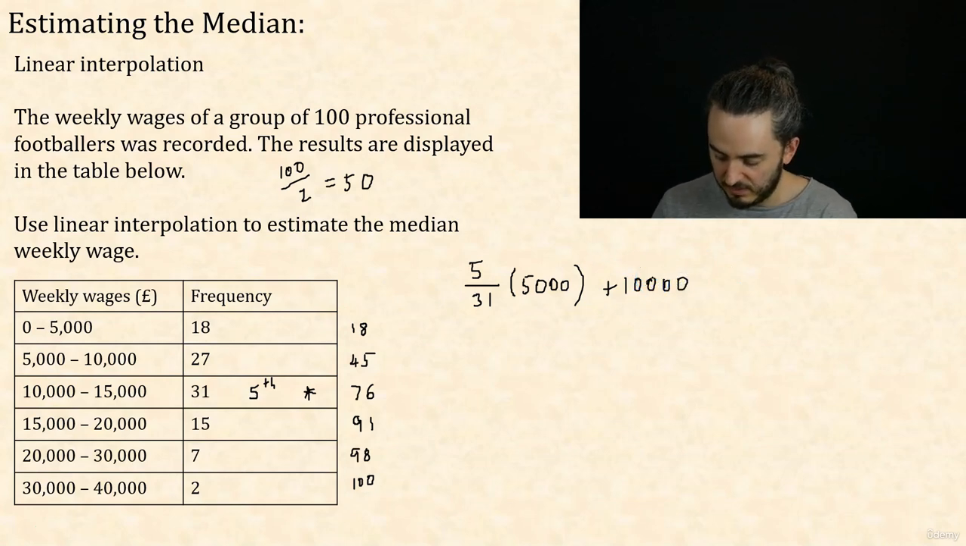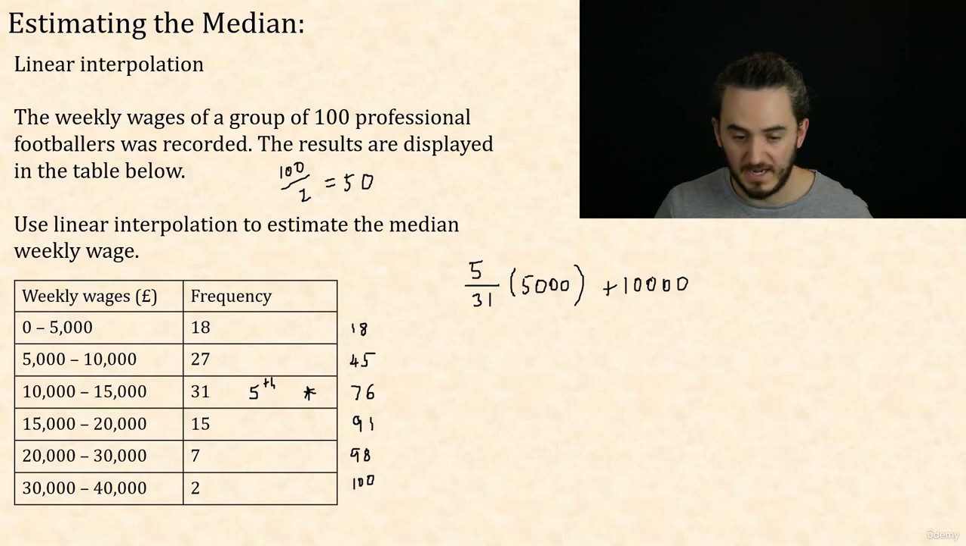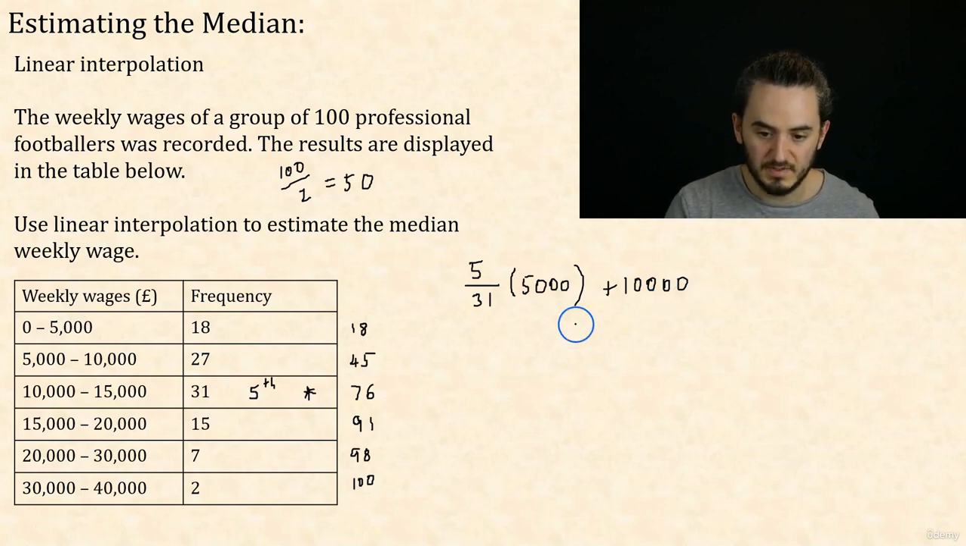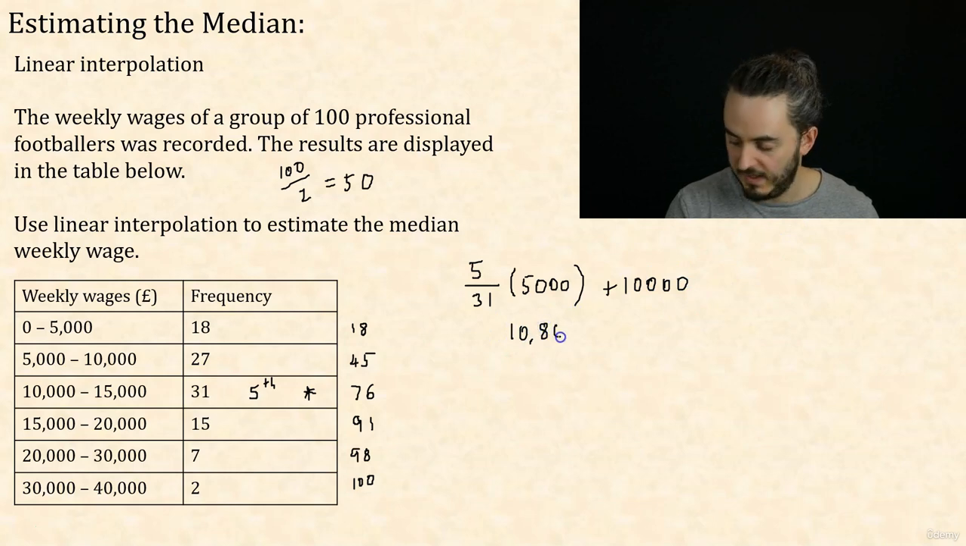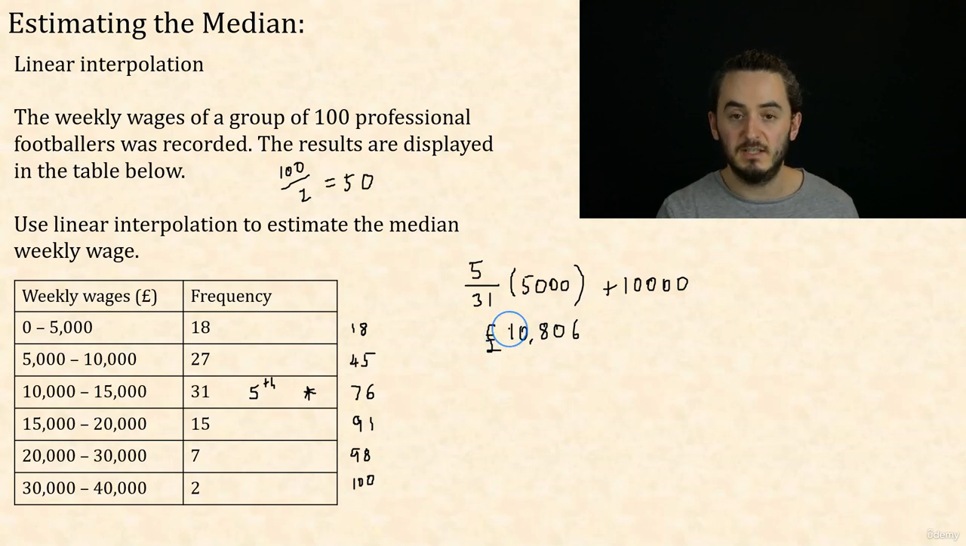Keying this all into the calculator, so 5/31 times 5,000 plus 10,000 gives me 10,806 pounds. So that is an estimate for the median using linear interpolation. I'll talk more in a future video about where this name linear interpolation comes from.